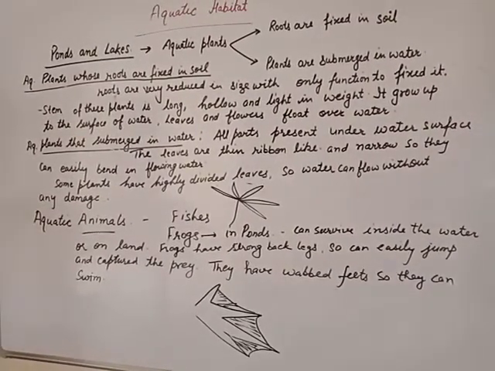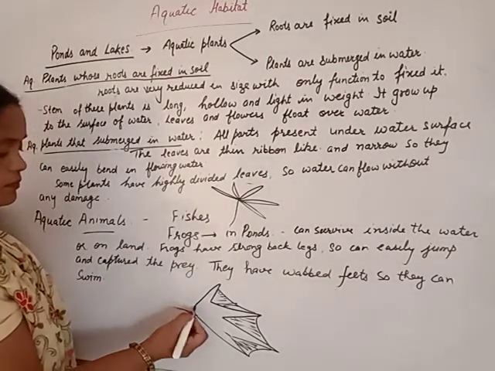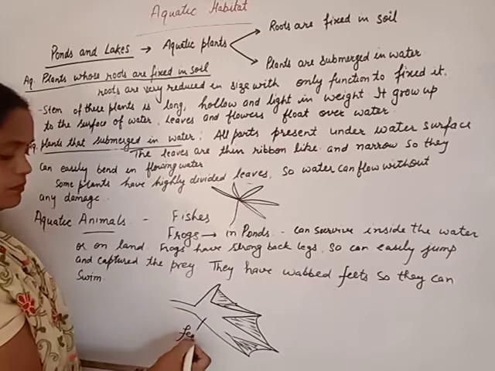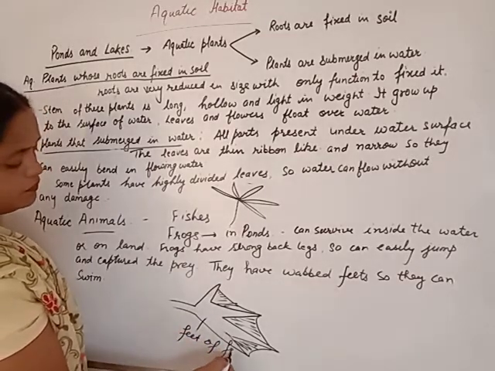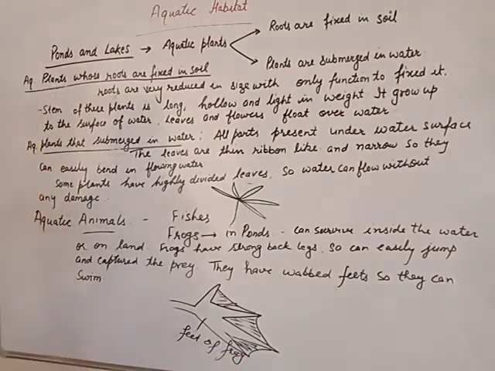Beta, this is the foot of the frog. The feet of the frog have a thin membrane which joins one finger with another and behaves as a web, which helps the frog to swim in the water.